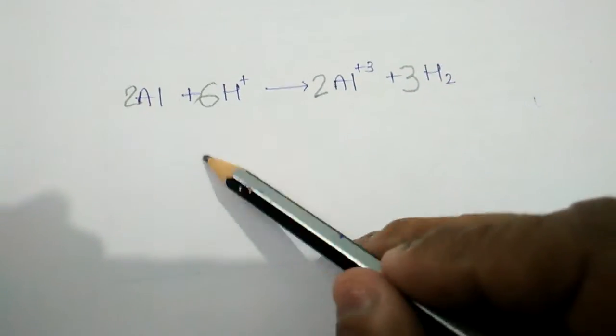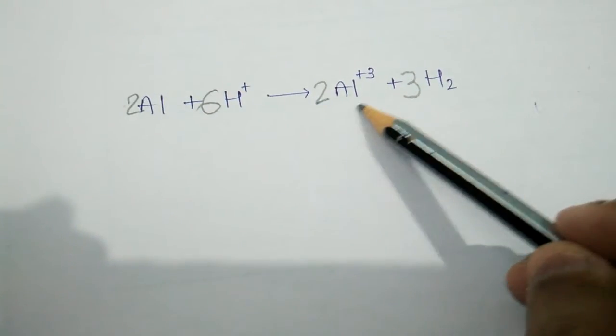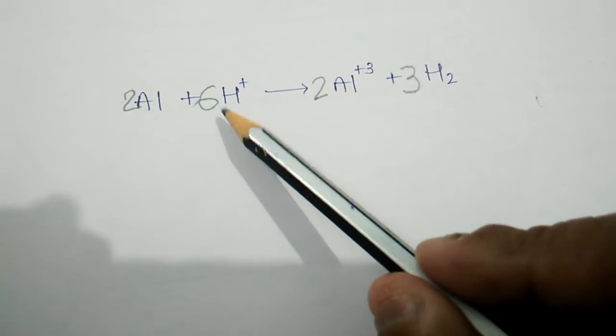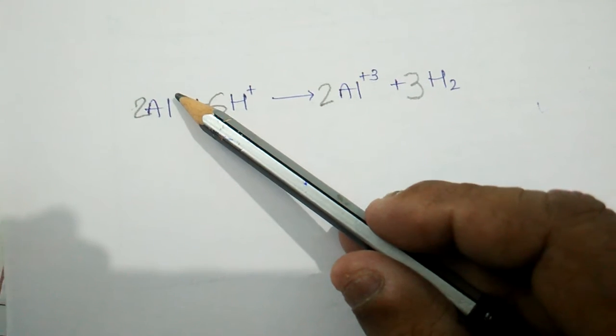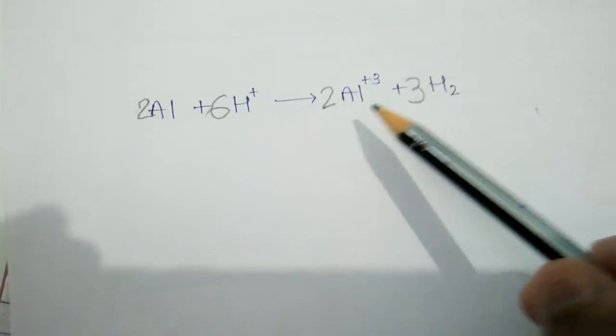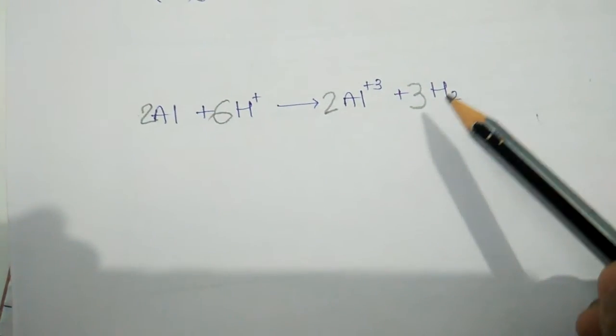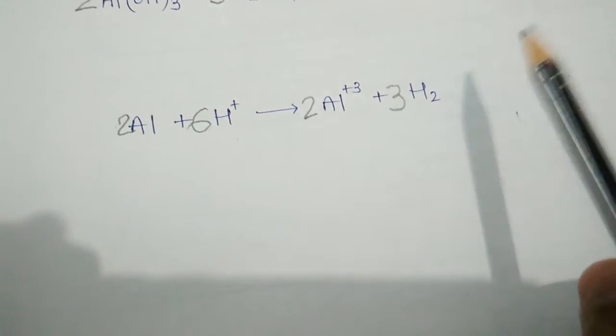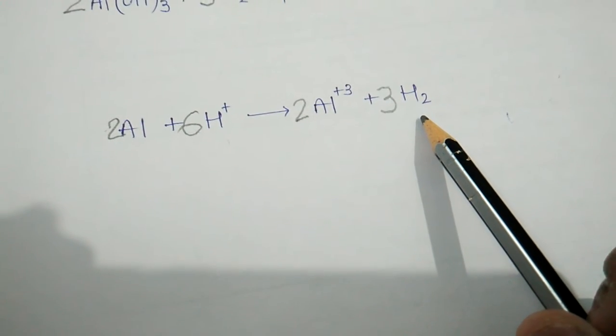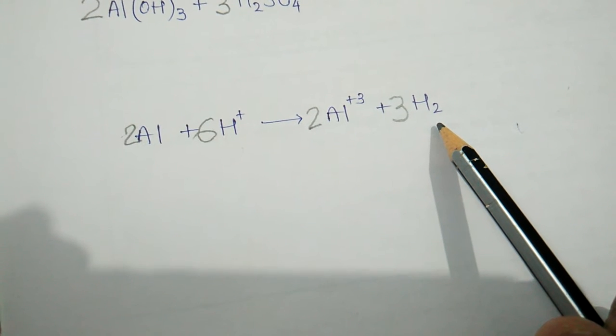It means 2 aluminium, 2 aluminium. On the right hand side 6 H plus, 6 hydrogen, 6 hydrogen. The reaction is balanced.